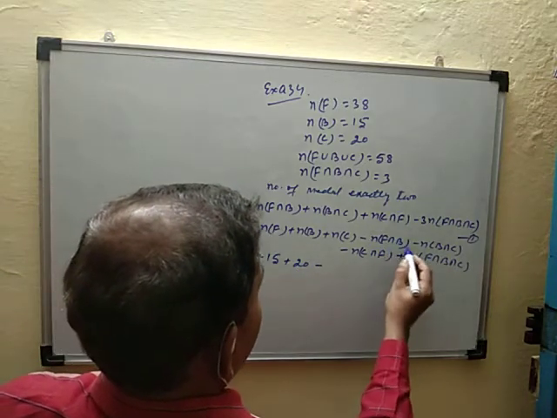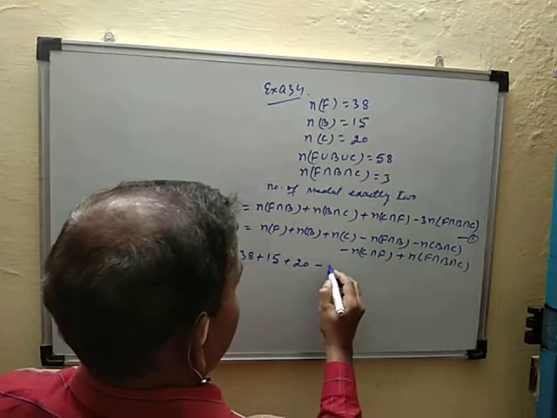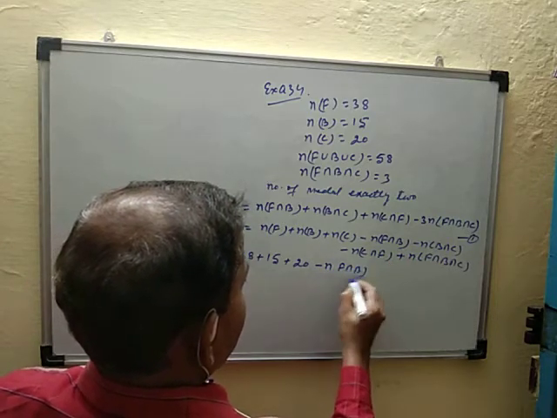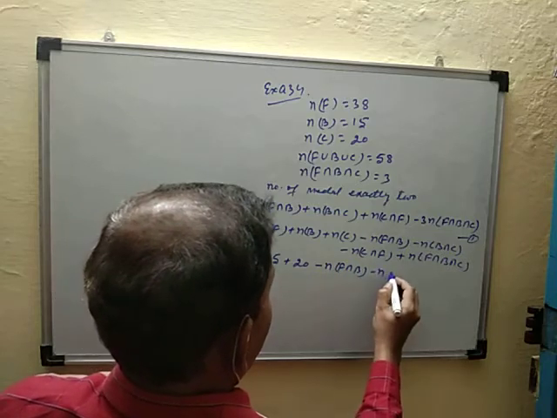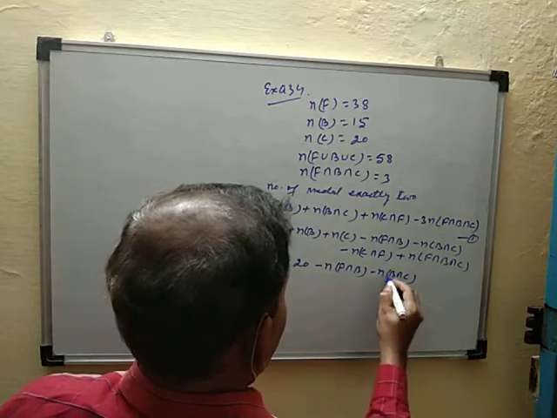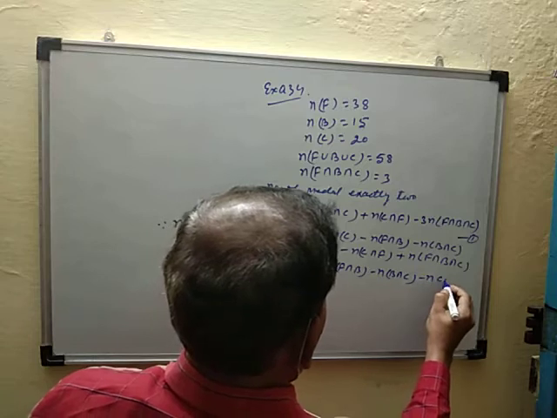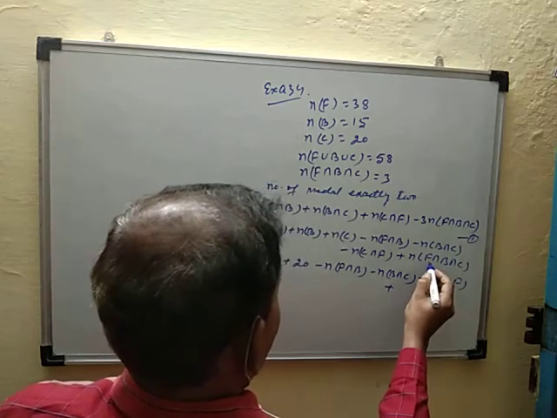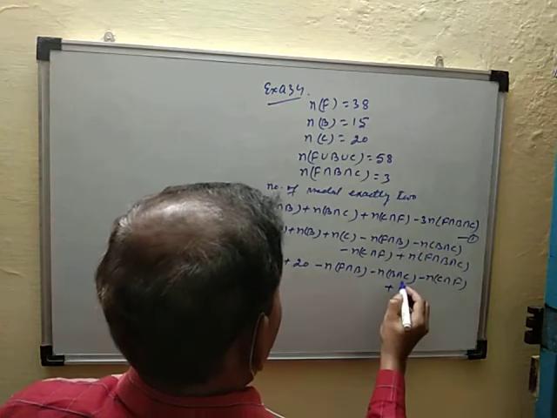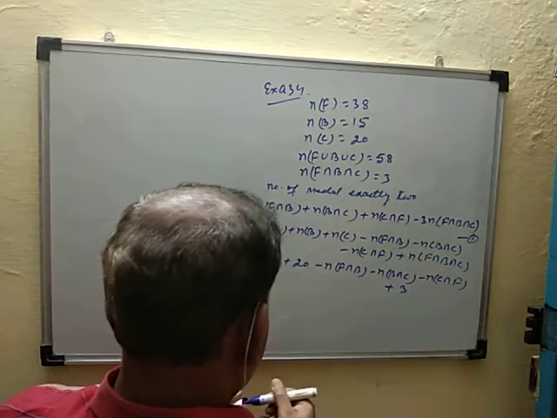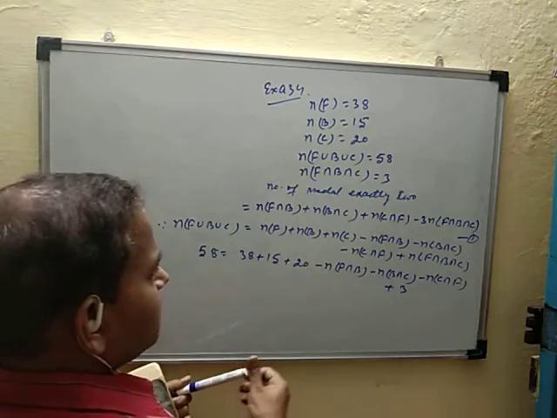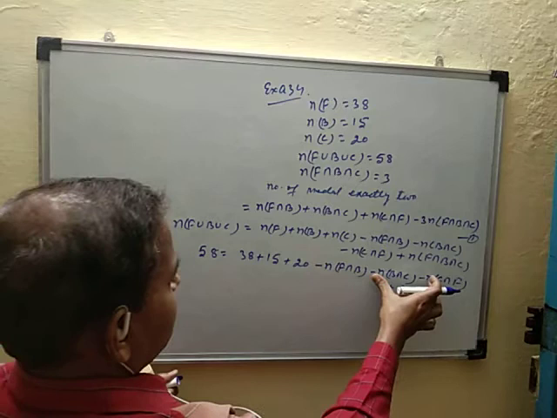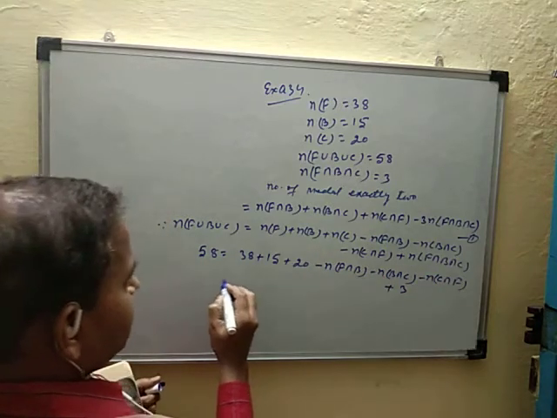and here this one we have to find. So taking minus common, n(F intersection B) minus n(B intersection C) minus n(C intersection F) plus this value, the triple intersection, that is 3. So simplify, this negative term taking to the left side becomes plus.